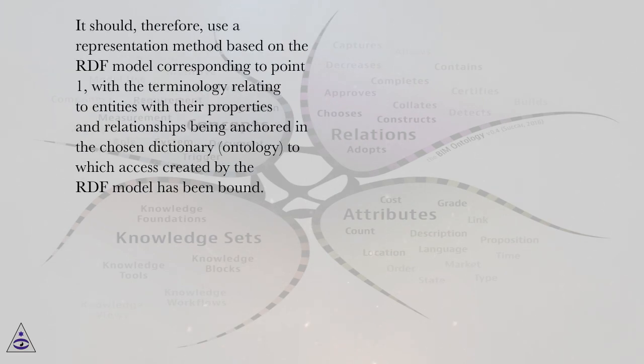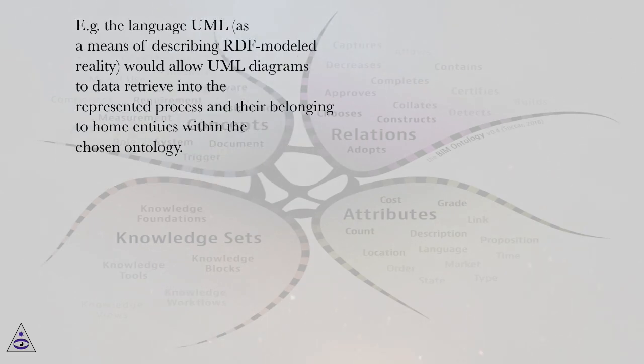It should, therefore, use a representation method based on the RDF model corresponding to point 1, with a terminology relating to entities with their properties and relationships being anchored in the chosen dictionary, ontology, to which access created by the RDF model has been bound. For example, the language UML, as a means of describing RDF modeled reality, would allow UML diagrams to retrieve data into the represented process and their belonging to home entities within the chosen ontology.